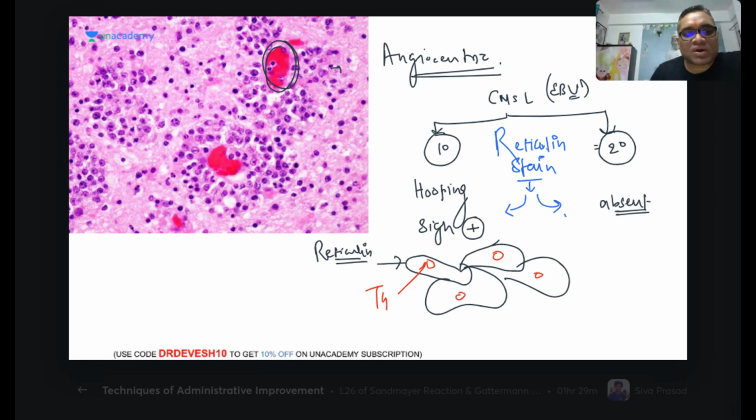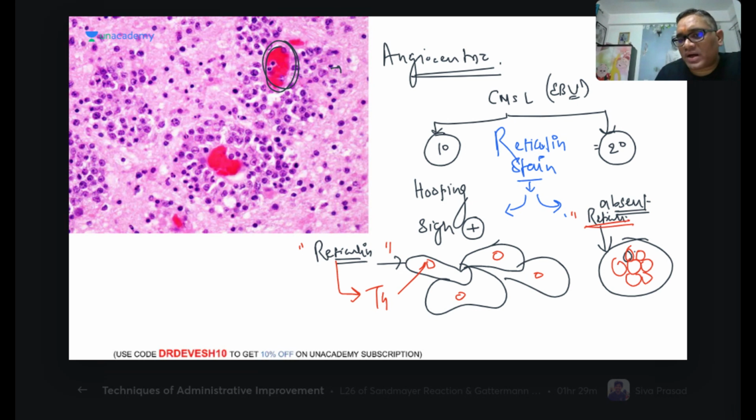This will not be seen in secondary. In secondaries, what will be there? There will be reticulin boundary. Definitely, they will also have reticulin boundary, but in this reticulin boundary, you will be seeing cluster of the tumor cell. There will be group of the tumor cells within one boundary. So can you see that in this only one tumor per reticulin boundary, but here in reticulin boundary there are numerous group of tumor cells present. So that is called as absence of the